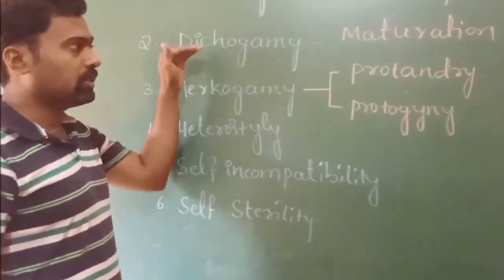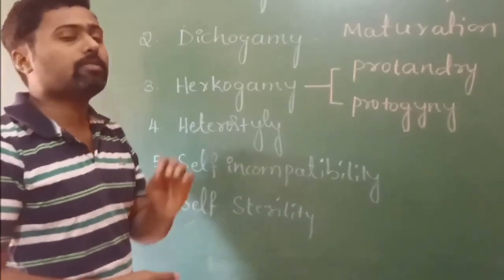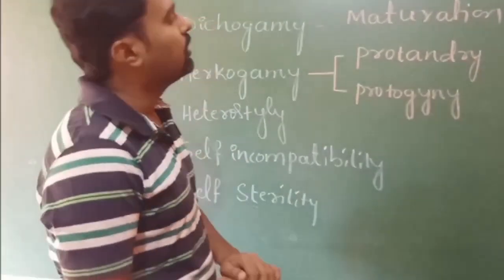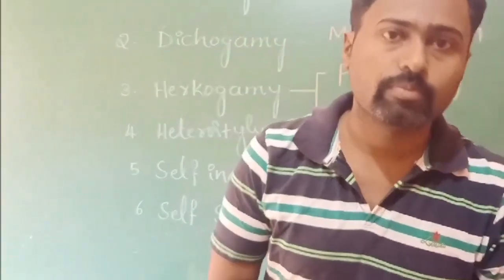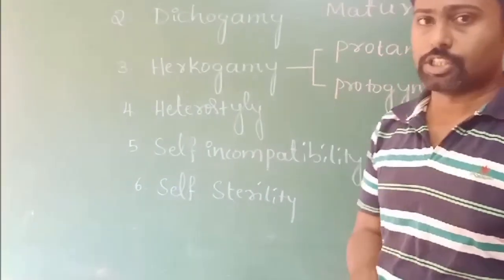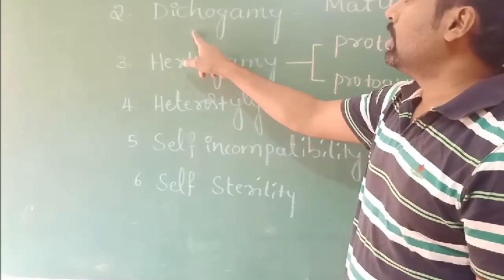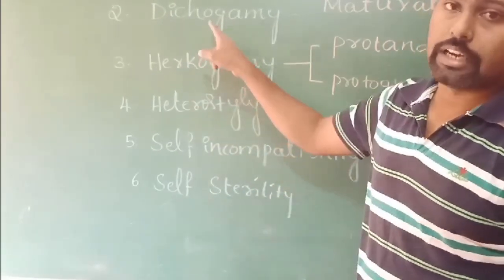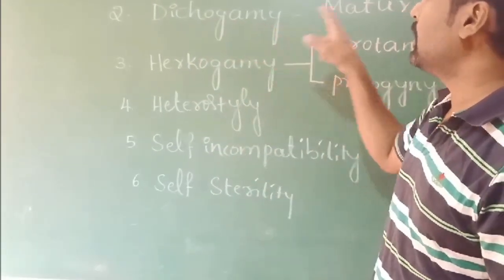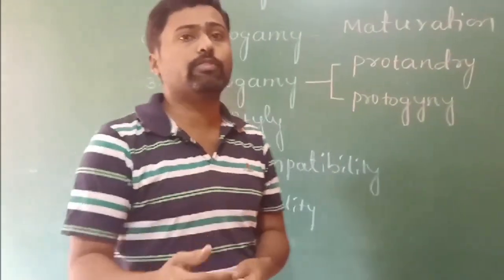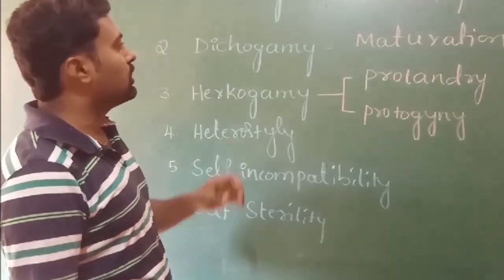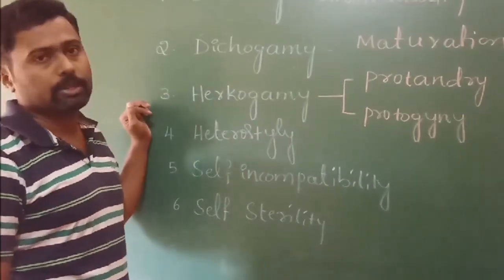If a flower is bisexual, the plant wants to avoid self-pollination or achieve cross-pollination, so it develops a mechanism called dichogamy, the condition where the maturation of androecium and gynoecium is at different times.